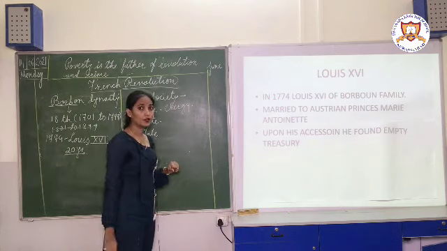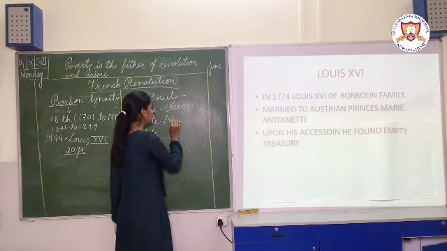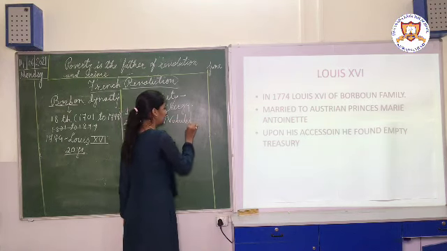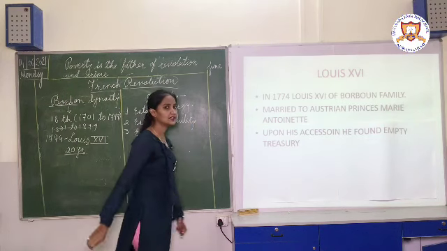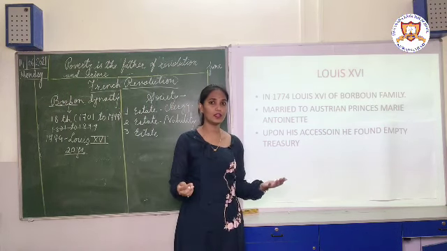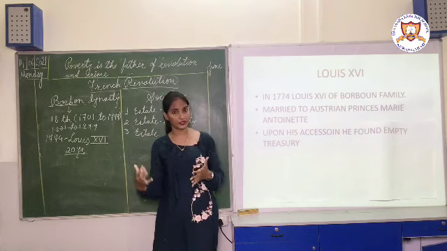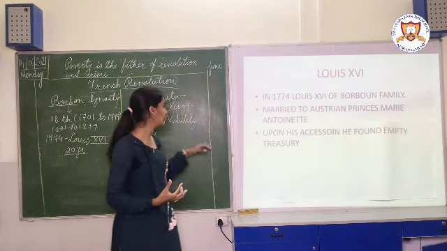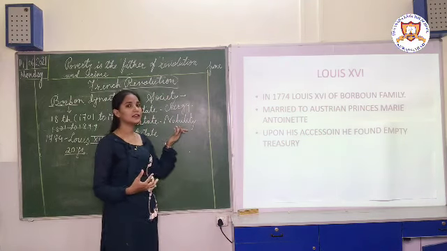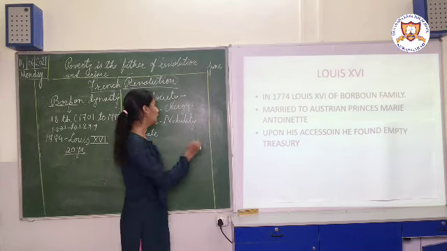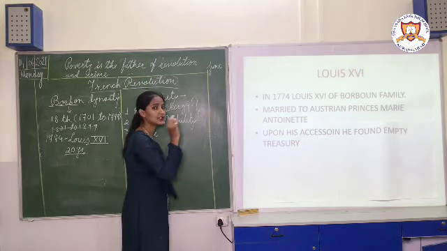In the second state, nobility. Nobility means which people? Nobility means king, queens, the relatives of the king, or the people who were very rich and powerful. All those people were considered in the nobility. Now, what was special about the first estate and second estate?